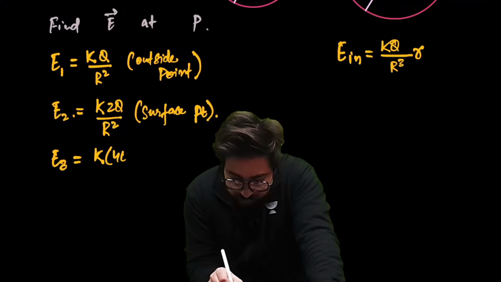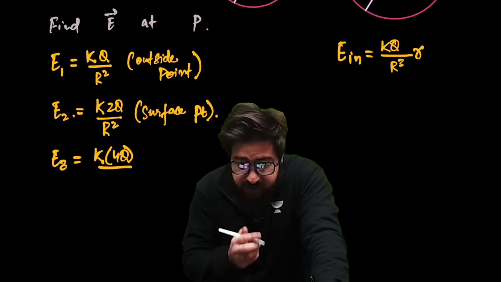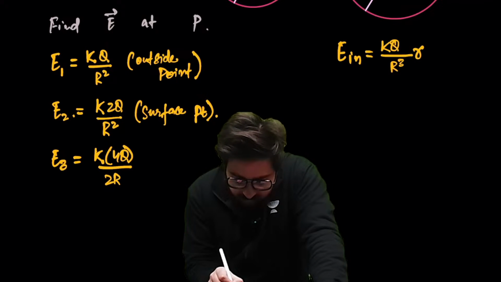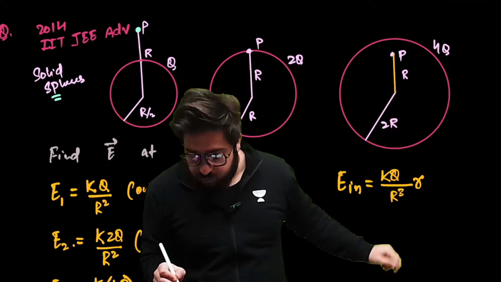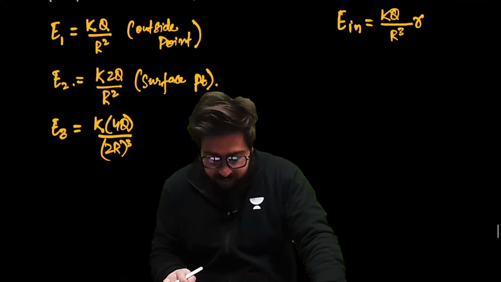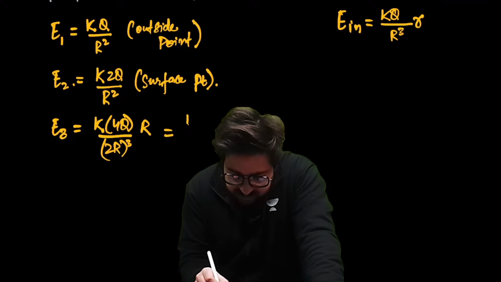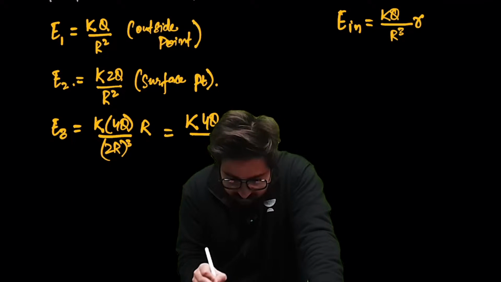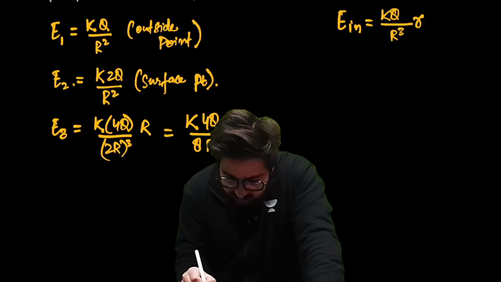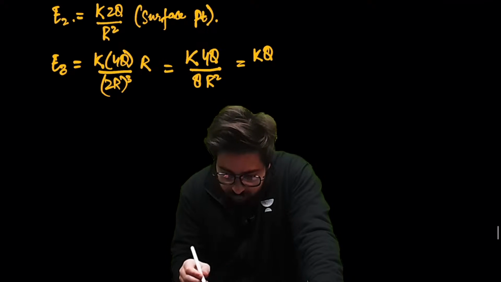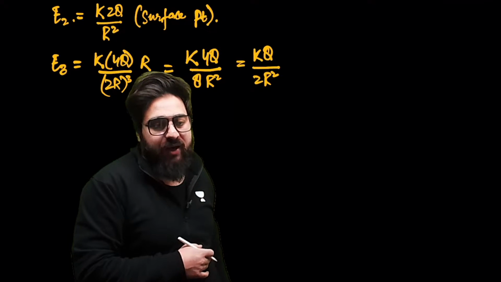So we say this is 4Q divided by radius. What is the radius of this bigger sphere? That is 2R and it will be whole cube, multiplied by, at what distance you are finding it, at small r, which is equal to capital R over here. So we say this will be R. So we can further write it. This is K and this will be 4Q divided by 8R square. And further if we solve it, it will be KQ divided by 2R square.